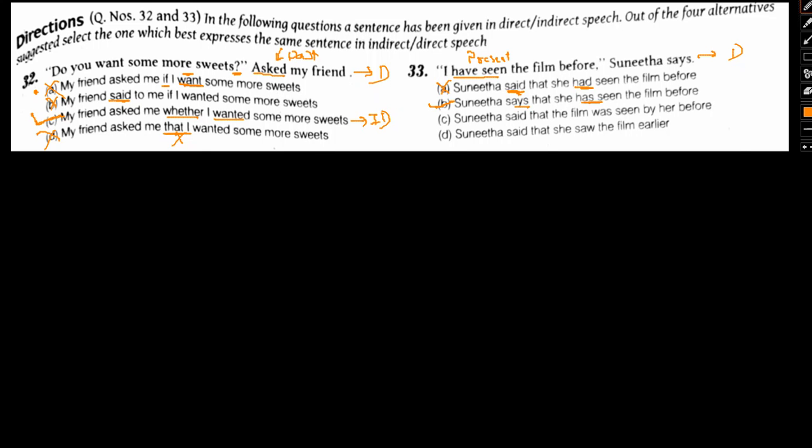But let's go ahead. Option C: Sunita said that the film was seen by her before. It's a passive voice, so it's not indirect speech, and this will be wrong. And subsequently, option D: Sunita said that she saw the film earlier. Again, totally out of context, past tense, wrong. So option B will be the correct answer. I hope it is clear how we solve both of these questions, and that the explanation for our selection and elimination of the options is also clear to you. If you have any doubt, go through the video. I don't think there should be any difficulty understanding it.